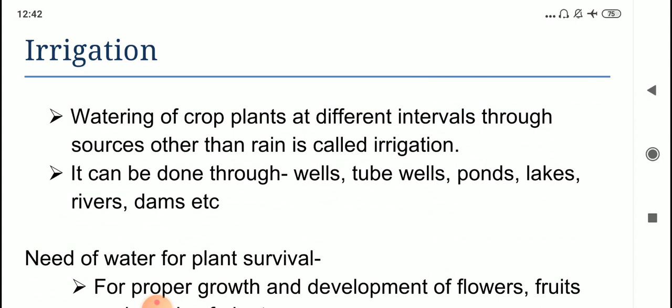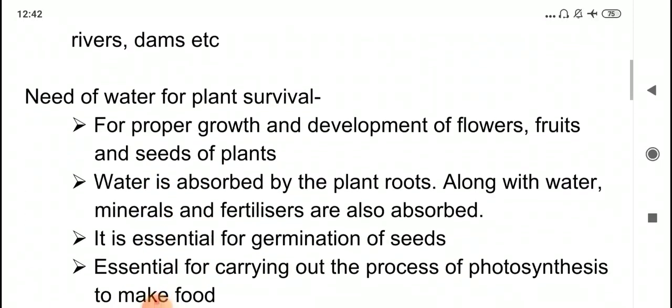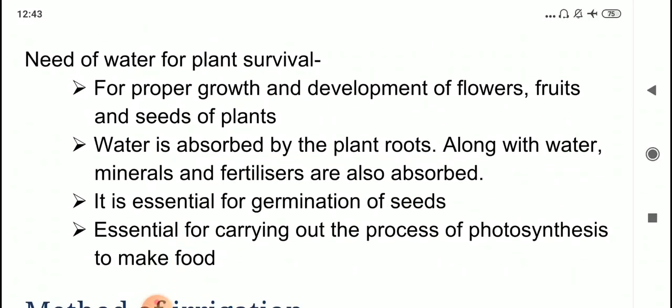Few of them are there in your textbook. But before starting with the methods, first we will quickly go through this topic: why do plants need water for their survival. Children, this is very easy, you are already aware of it. Still we will just go through the points quickly. It's written that water is needed for proper growth and development of flowers, fruits and seeds of plants.